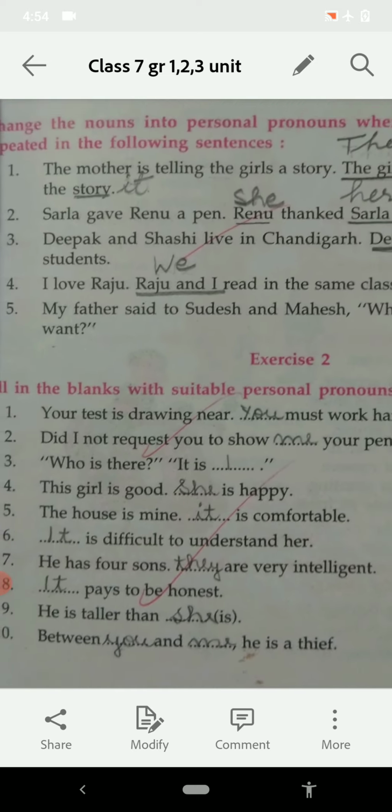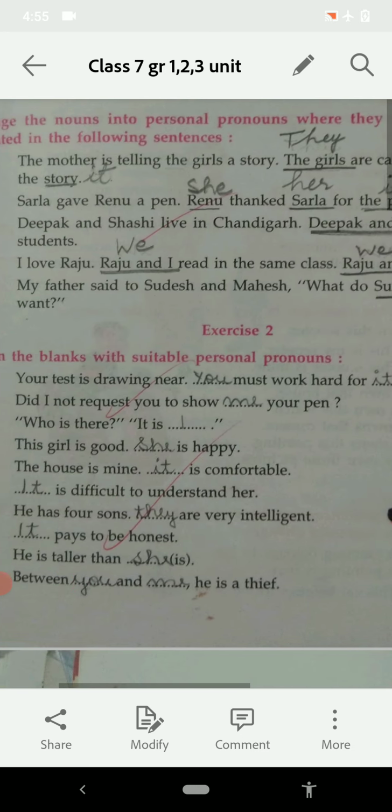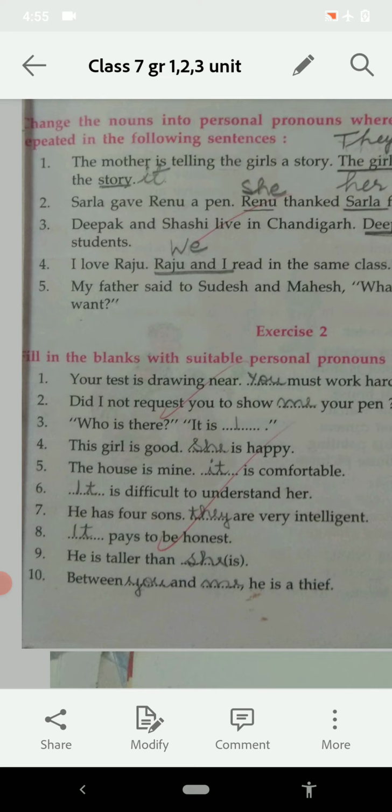Now exercise number 2 is there. Fill in the blanks with suitable personal pronouns. Personal pronouns, as I have told you, are used in place of the person. Your tests are drawing near. You must work hard for them. Did I not for it? If tests are plural, then them we have to write. If the test is 1, then we have written it.